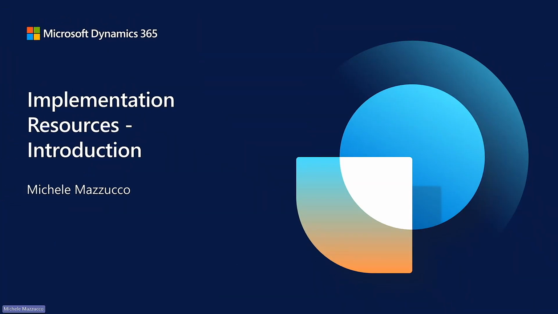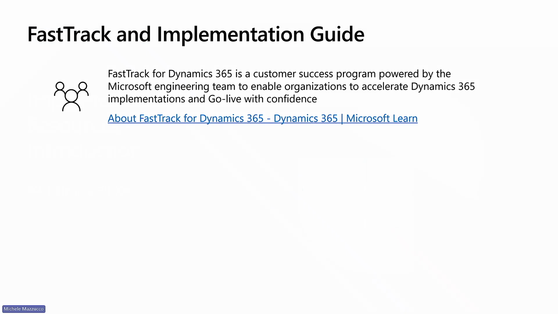So let's talk about Fast Track and implementation resources. As you probably know, Fast Track is a customer success program by Microsoft, composed by a team of solution architects who will engage with customers and partners to support the design and implementation of Dynamics 365 solutions and go live with confidence.